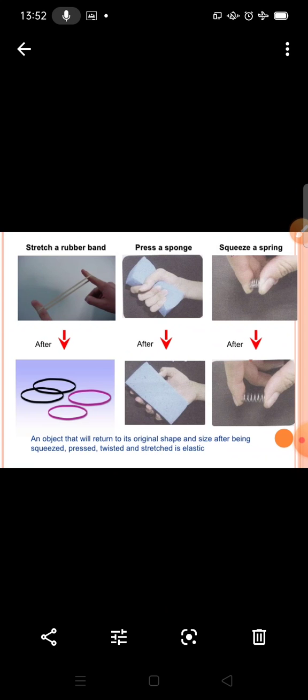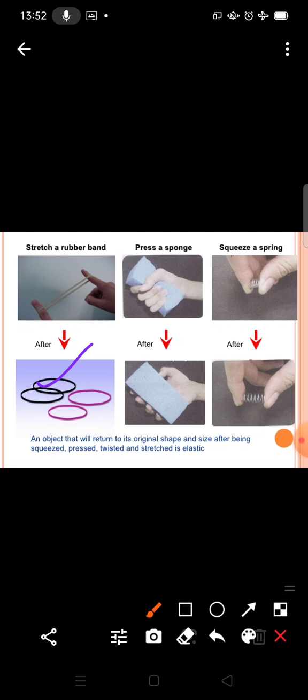When you stretch a rubber band, what will happen? You can see it returns to its original shape. When you press a sponge, what will happen? After, it returns to its original shape. You can squeeze a spring, and the object will return to its original shape and size after being squeezed, pressed, twisted and stretched. It is elastic. So these are the effects of the force.